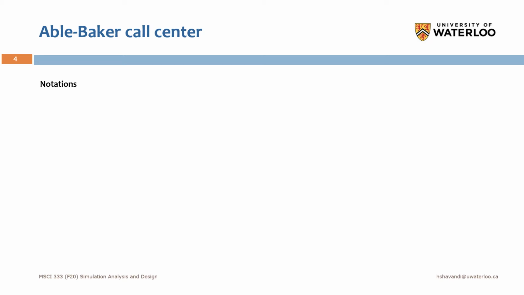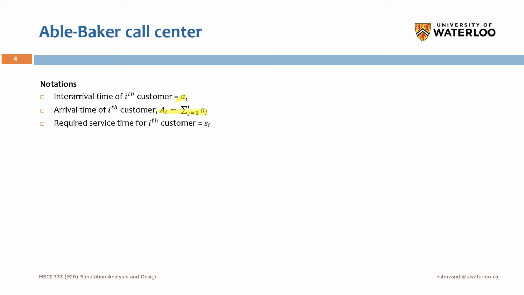So in order to model this system, at first we need to define the notations, right? The interval time for the ith customer is defined by AI. And the arrival time of the ith customer would be this. We had this in the single server, right? And the required service time for the ith customer, we show this by SI, and Able's earliest available time to answer the call for the ith customer is AAI.